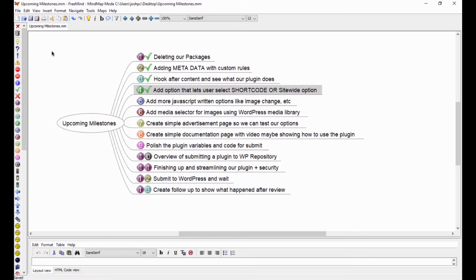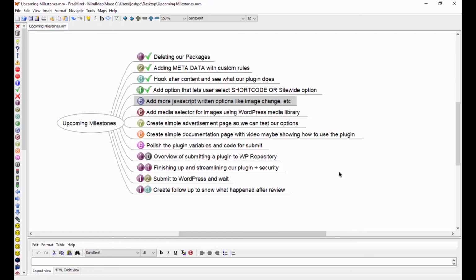Congratulations. On the next one, we're going to add a couple more JavaScript written options like image change, font size. We already did font size. Text change. We're going to be able to search and replace certain words in the page. That's going to be very effective. And then a bunch of other options. And also, we need to do a little bit of fixing on the saving option. I'll show you why. It kind of glitches. It needs a little bit of modification on that as well.